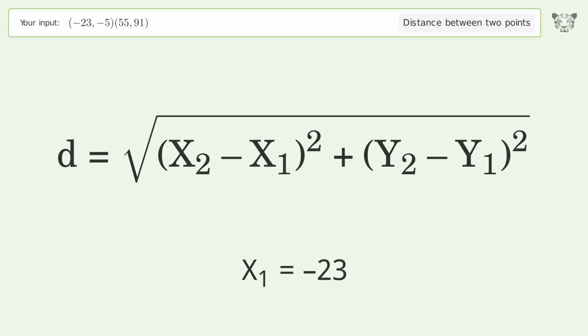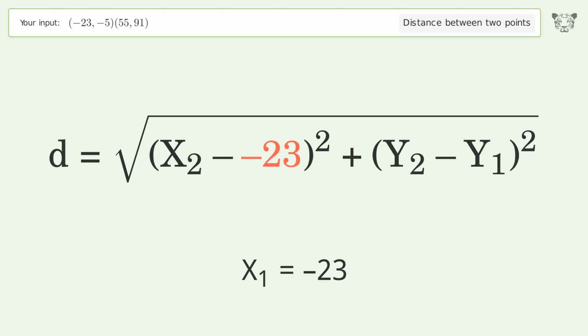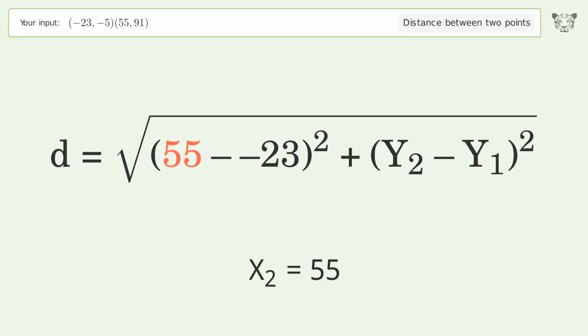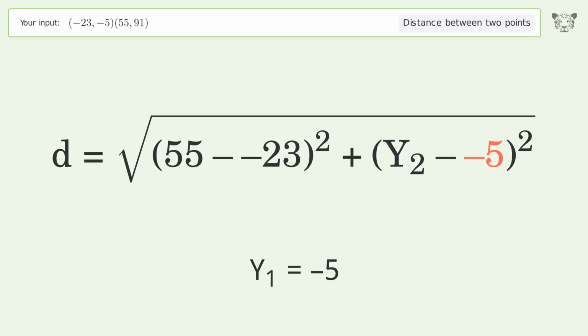x1 equals -23. x2 equals 55. y1 equals -5. y2 equals 91.